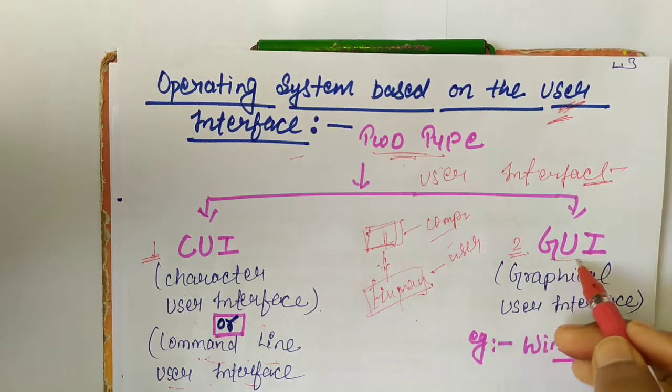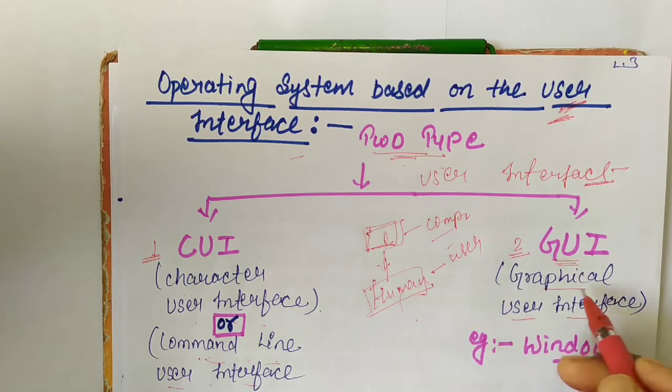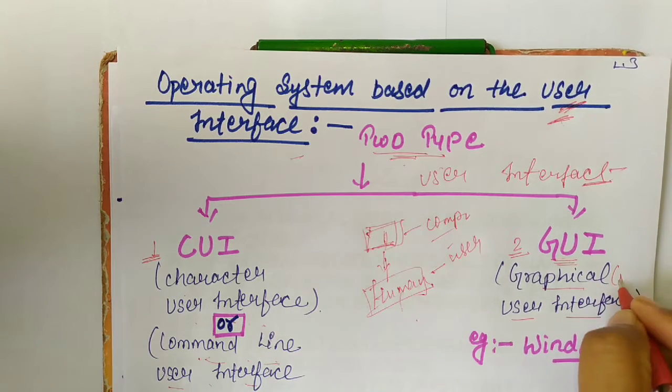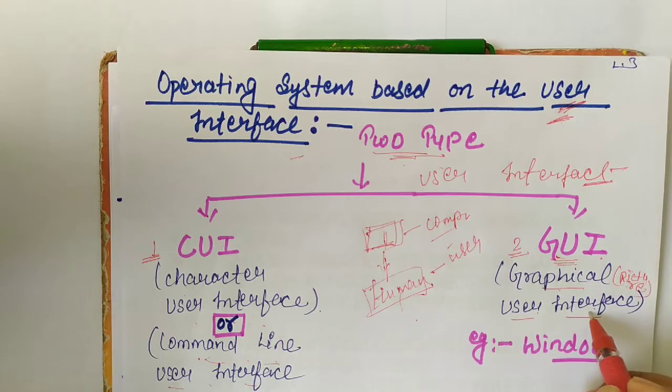Now next one, GUI. GUI means graphical user interface. Graphical means picture. GUI means graphical user interface or pictorial user interface.